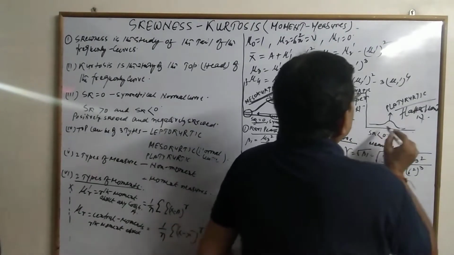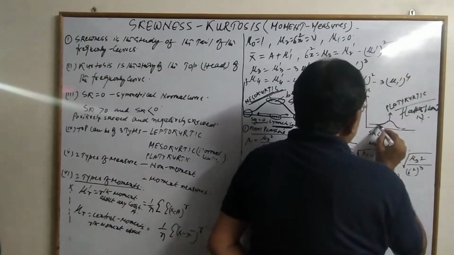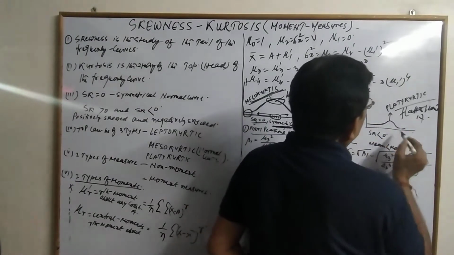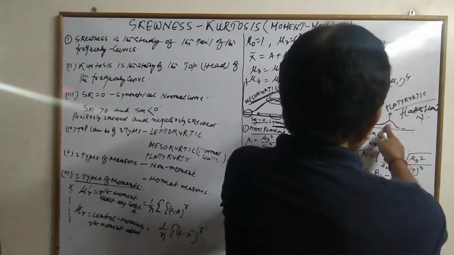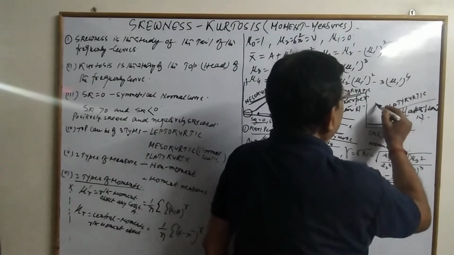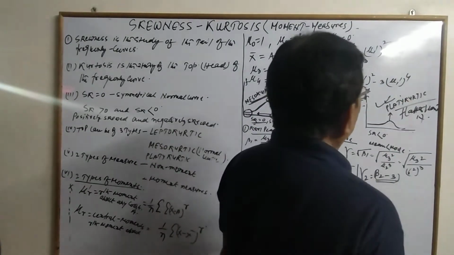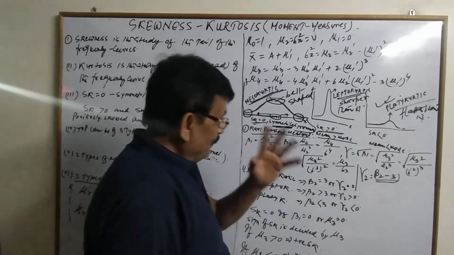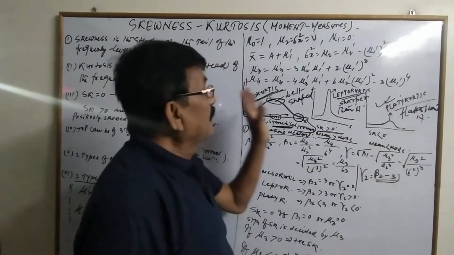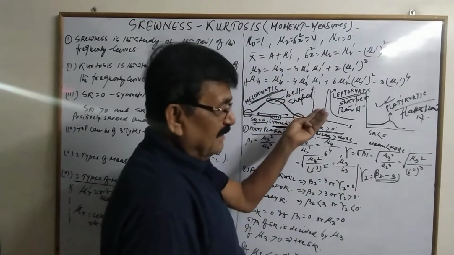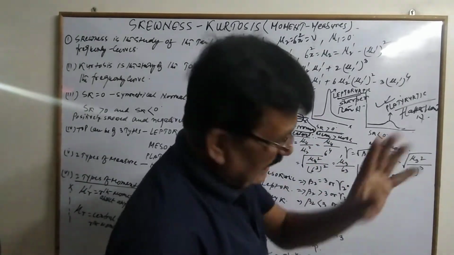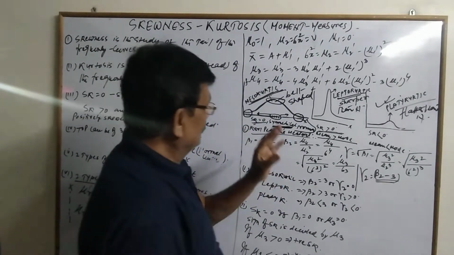And when the curve is tilted towards the left and its top is flatter than the mesokurtic, it is called a platykurtic curve. So in the non-moment measures, this is the explanation. And in the non-moment measures, we have the formulas of Karl Pearson, Bowley, and Bailey. Here we are interested in moment measures.